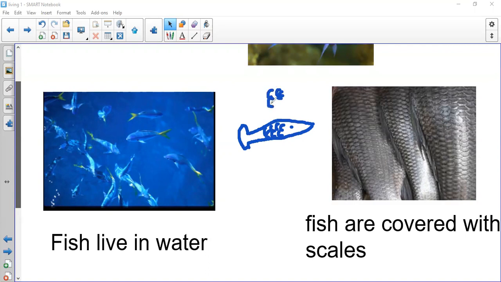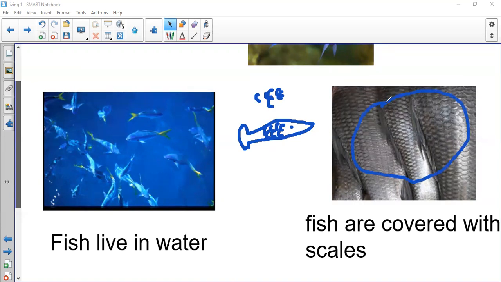Okay, these are the scales. And you can see it here very clear on this gray fish. So we will study fish today. Fish live in water, and the fish body is covered with scales.